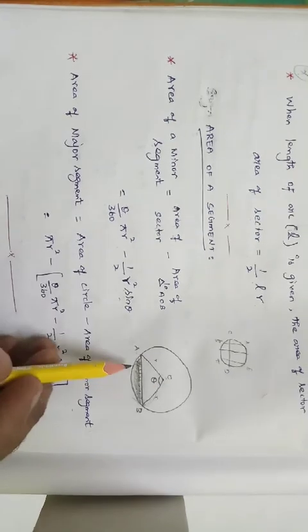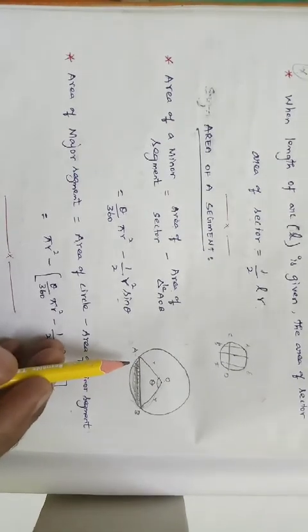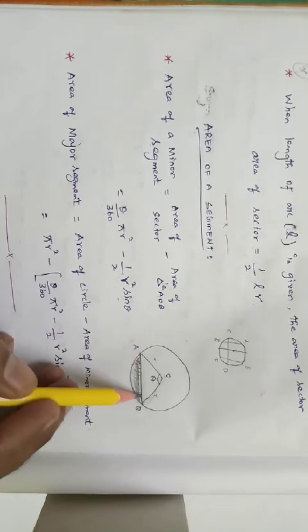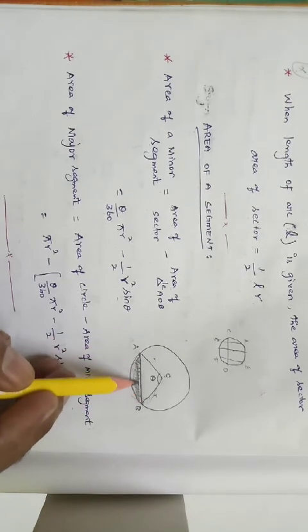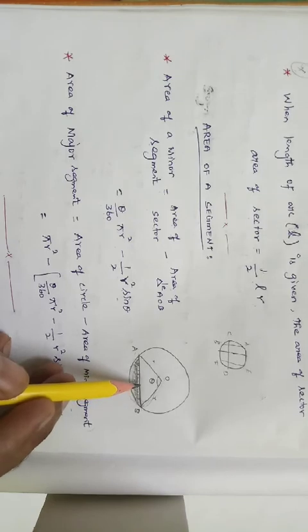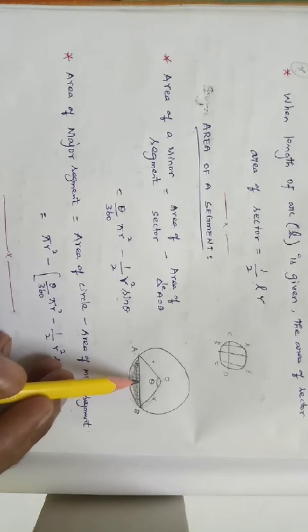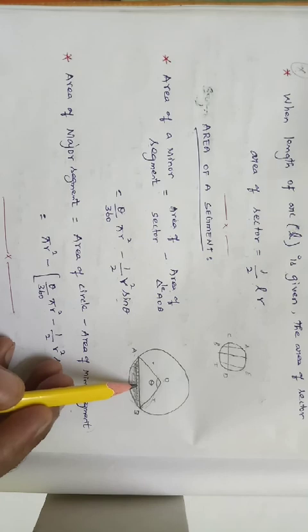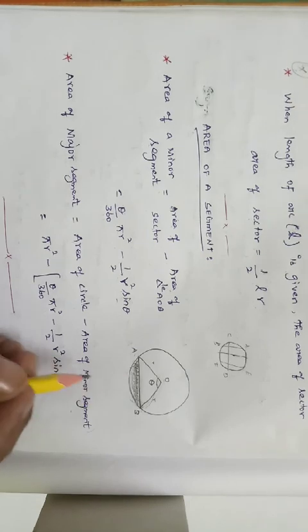A sector is enclosed by radii. A segment is enclosed by a chord. So differentiate which is called a sector and which is called a segment. Very, very important. So please, students, be thorough with the formulas. If you are thorough with all these formulas, then we can easily simplify all the sums whatever they ask. Thank you.